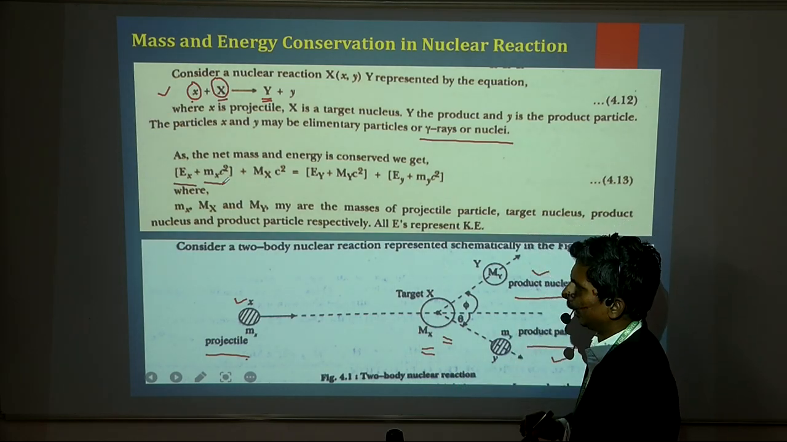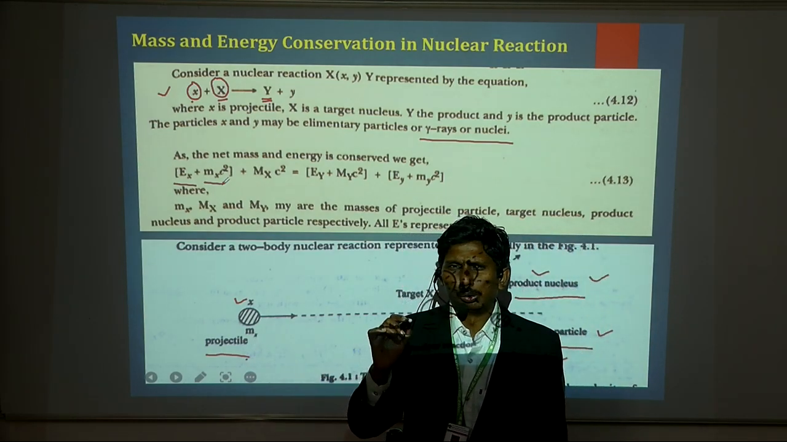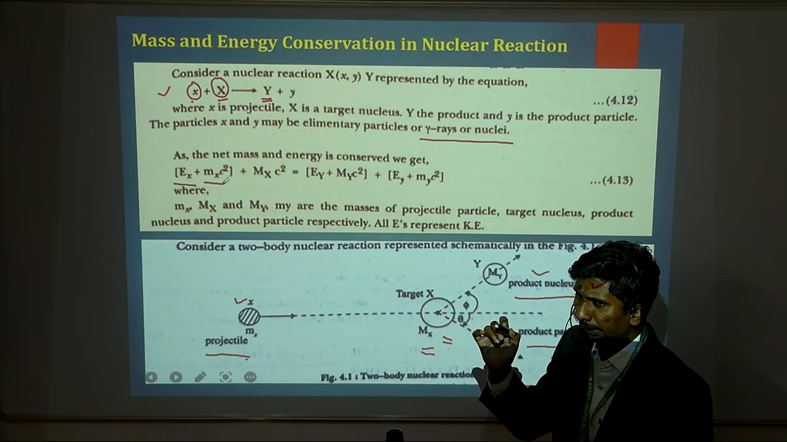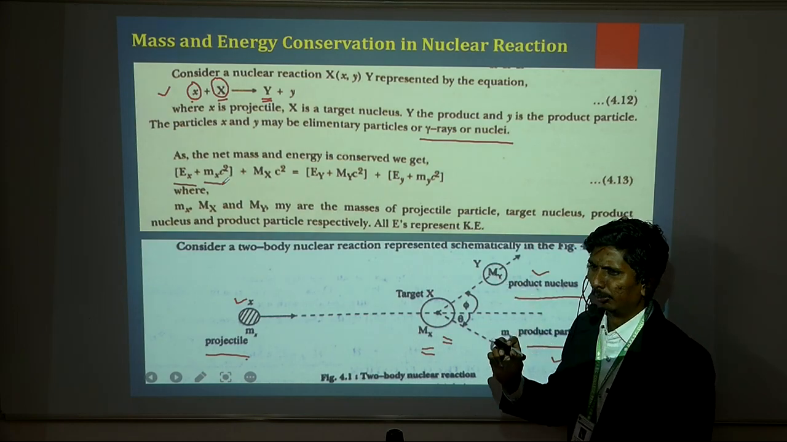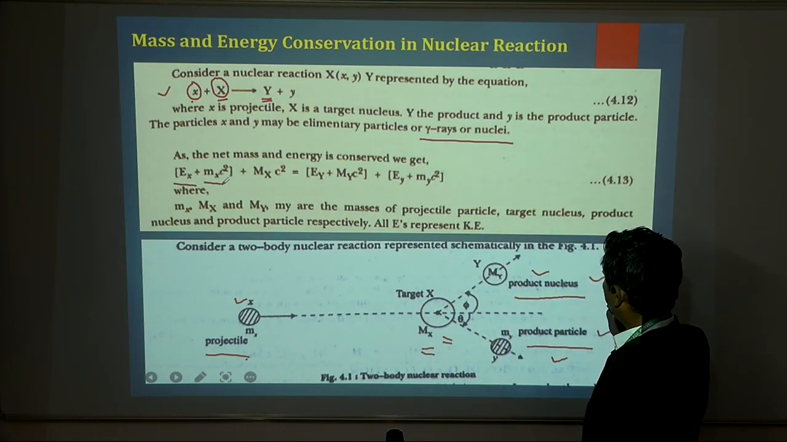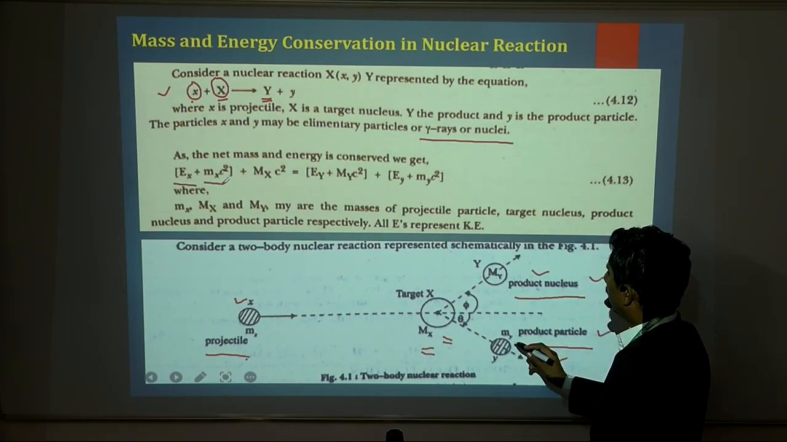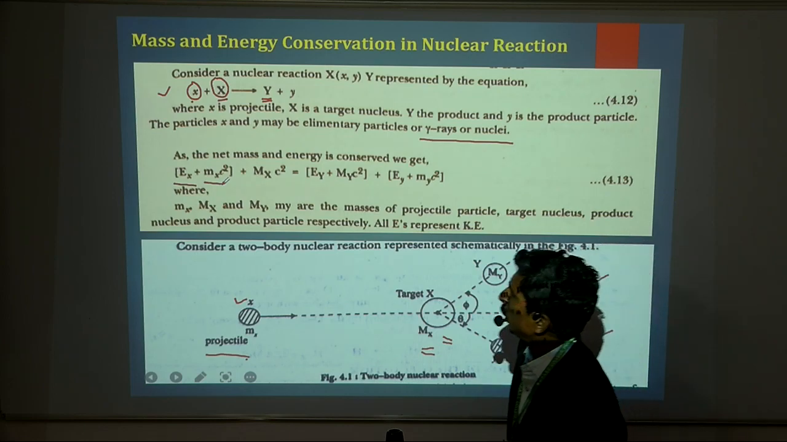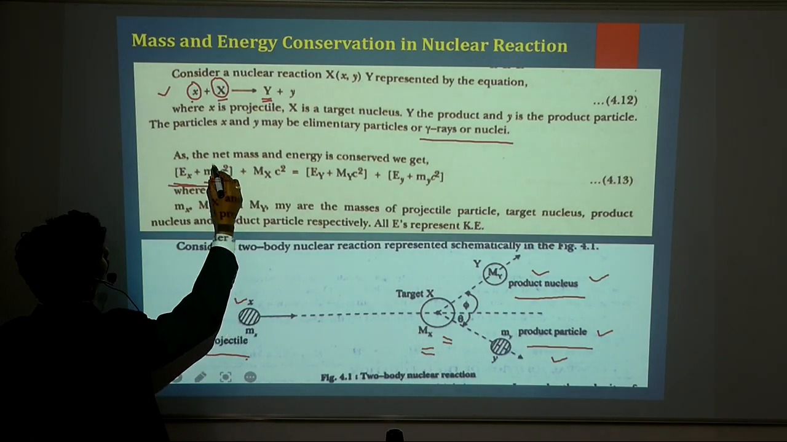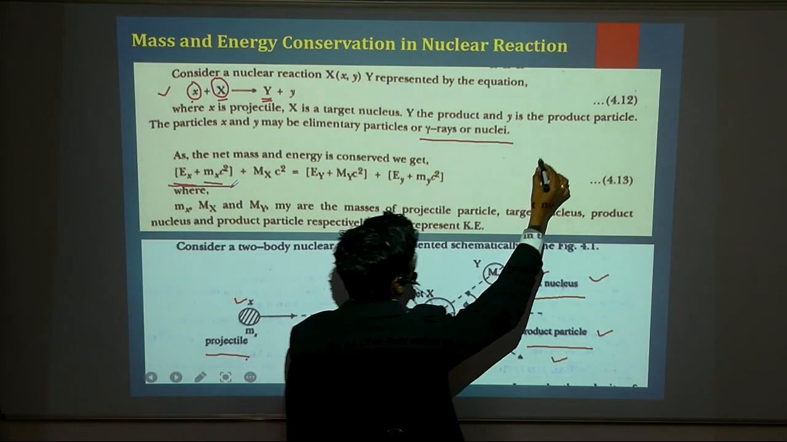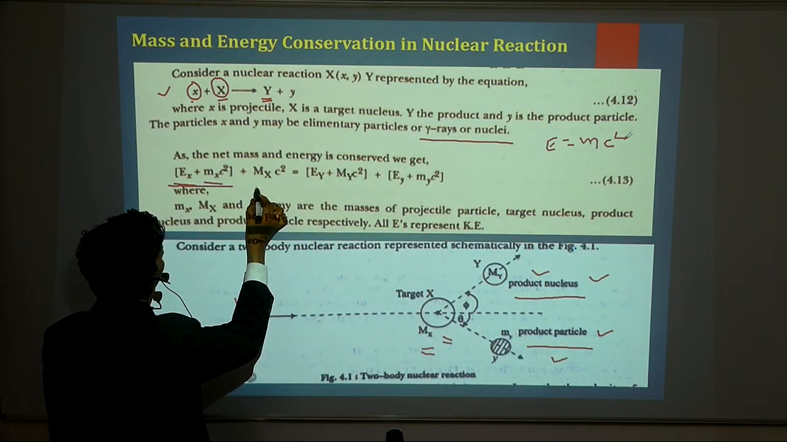According to that, we represent the mass of the projectile as small mx, capital MX for the target nucleus, capital MY for the mass of the product nucleus, and the additional mass produced, the product particle, as small my. On that basis we first write the kinetic energy plus mass energy relation. We know the energy mass relation is E equals mc square, and according to that we represent this equation.